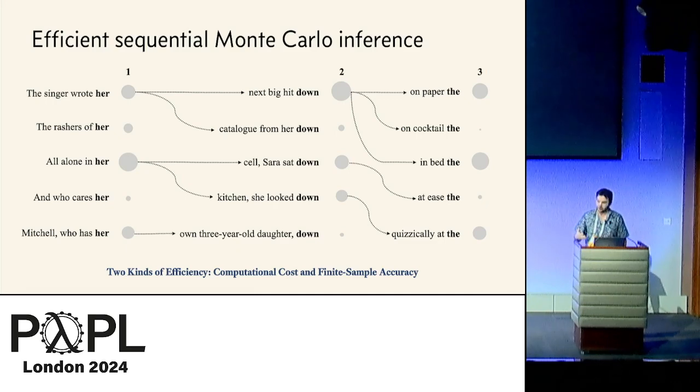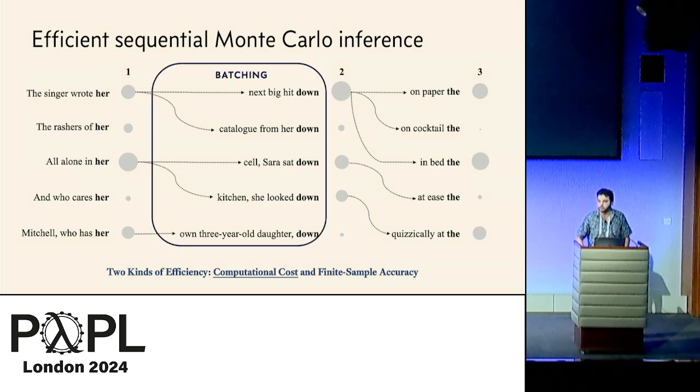What I want to talk about is the various kinds of choices that go into making this model and making it work, and also what kinds of system improvements we need over existing PPLs in order to make sequential Monte Carlo run fast in this setting. So in order to make things actually run efficiently in the system sense, we need 2 features that you wouldn't get for free just by integrating language models as primitives into Gen or Pyro or ProbTorch. First, it's really important to batch queries to language models wherever possible.